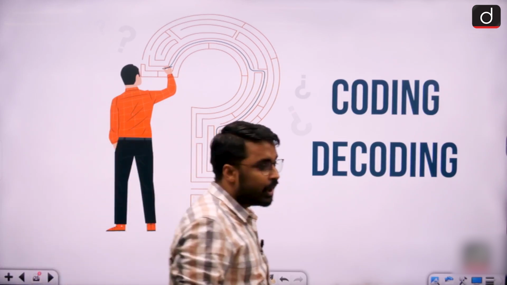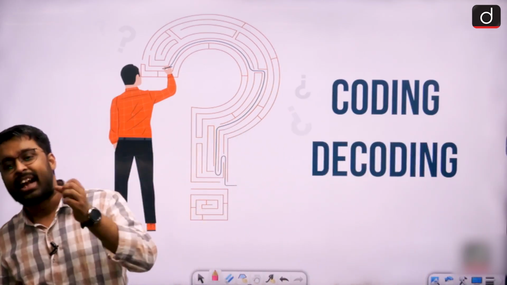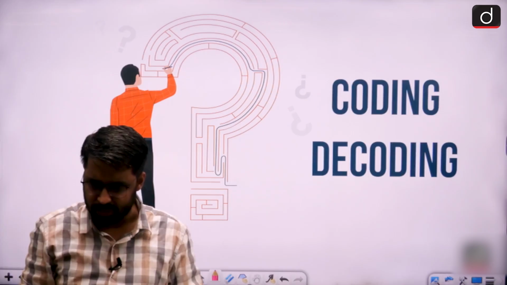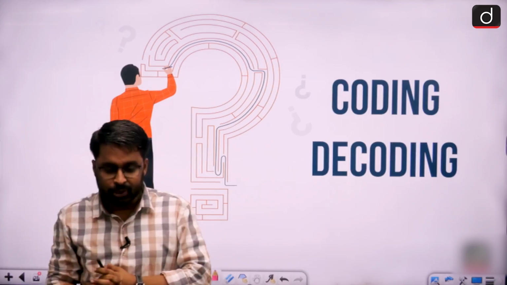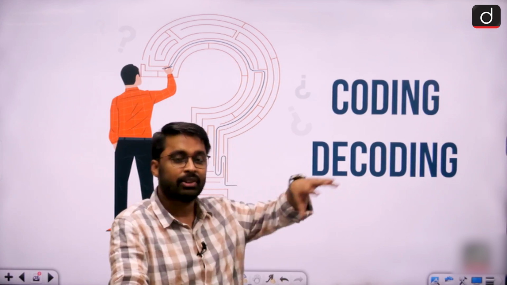This is how. So what we are going to do, instead of memorizing the logics of coding decoding, sir, we are going to memorize the language of the question, because somehow in my exam if I am able to find out that my question is of this particular type, I am going to apply logics of only that particular type, right? And when it comes to memorizing the language of the question, by that I do not mean that I am going to memorize the entire grammatical language of the question, right? I will give you certain observations. I am going to give you certain keywords using which you can find out that my question is of type 1, type 2, type 3 or type 4.